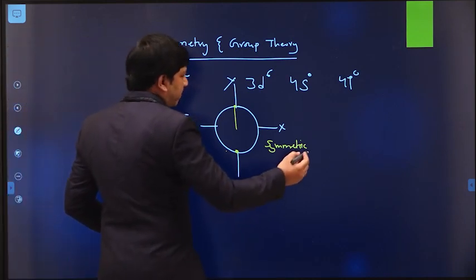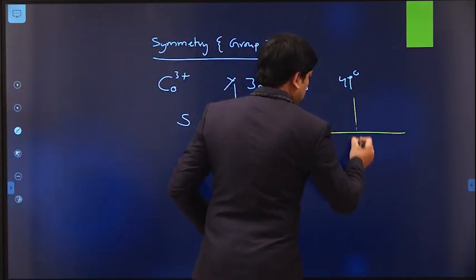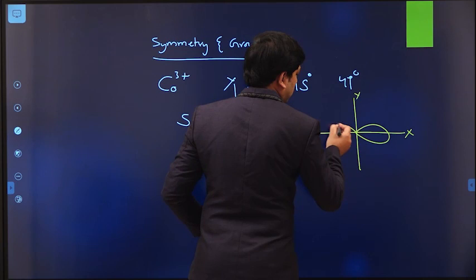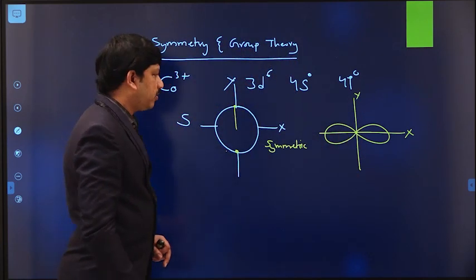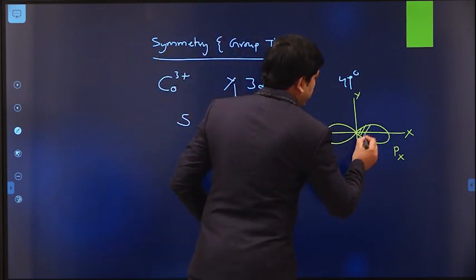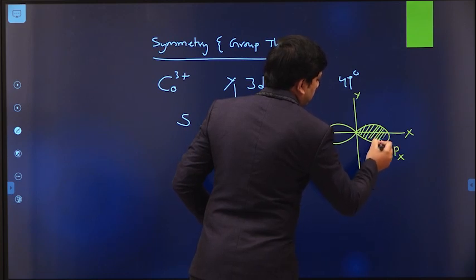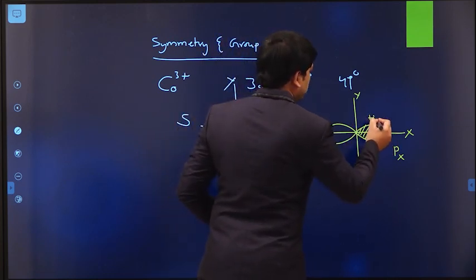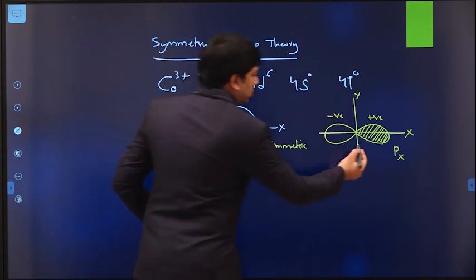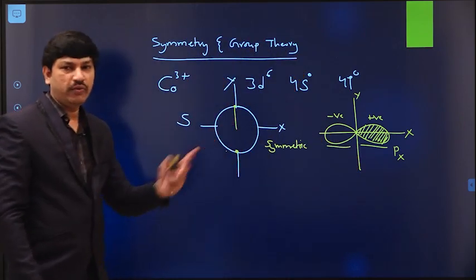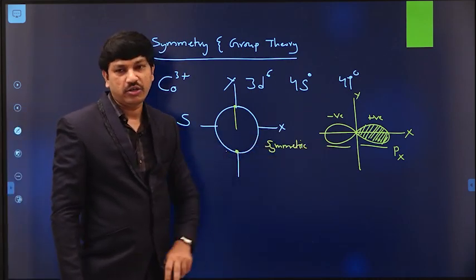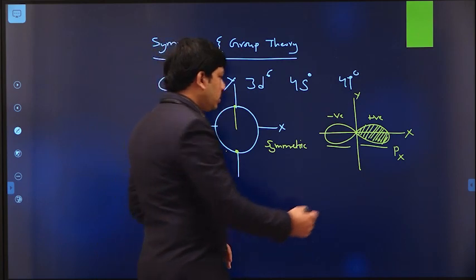But if you see the p orbital, let us assume this is the x-axis and this is the y-axis, and this is a px orbital. The p orbital has a dumbbell shape like this. This is the positive lobe and this is the negative lobe. So this side is different from that side. Both are different, which means this is not symmetric in nature. It is asymmetric, or unsymmetrical, in nature.